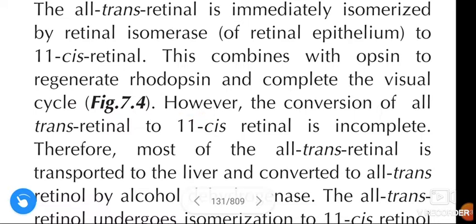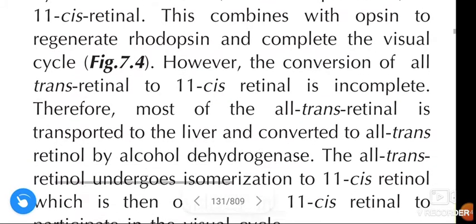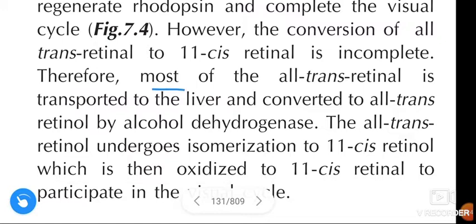However, this conversion of all-trans retinal to 11-cis retinal is incomplete. Therefore, most of the all-trans retinal is transported to the liver and converted to all-trans retinol, that means aldehyde group to alcohol group by alcohol dehydrogenase.